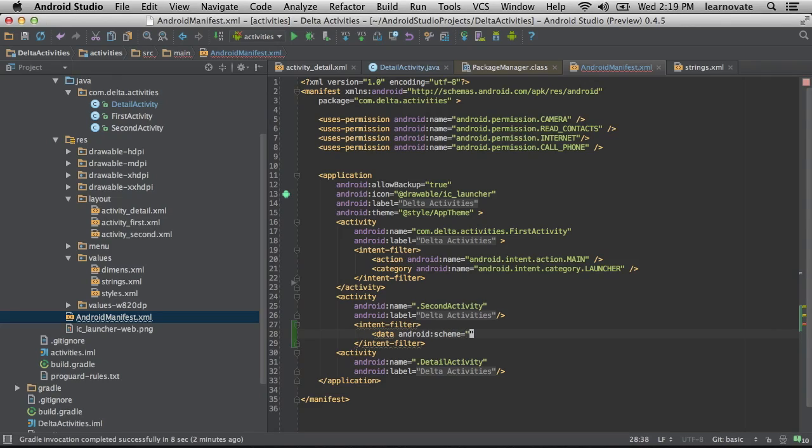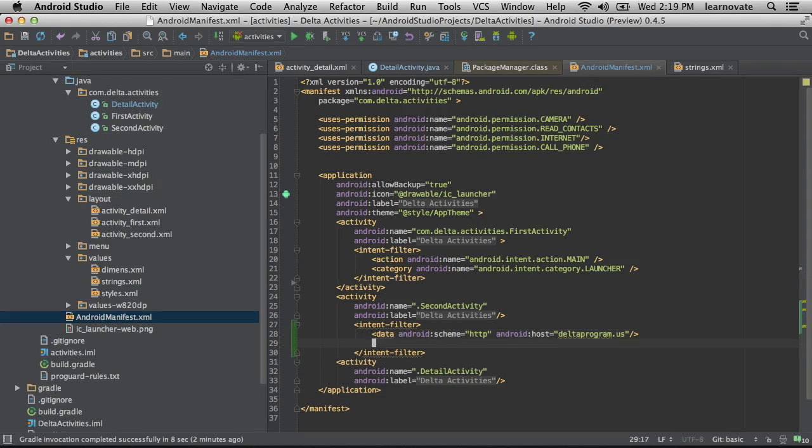This is inspired by Hazeman because he works for Tumblr, and he did something really neat. On Tumblr, if you use Tumblr's app on your phone and someone clicks on a Tumblr blog, it'll open up the detail activity of the native application instead of just a web view. It'll give you that option.